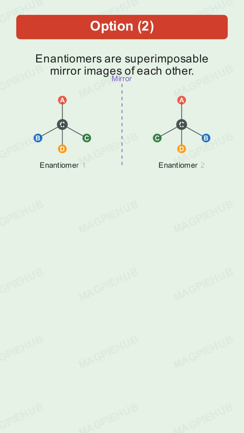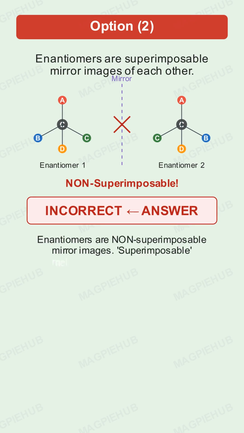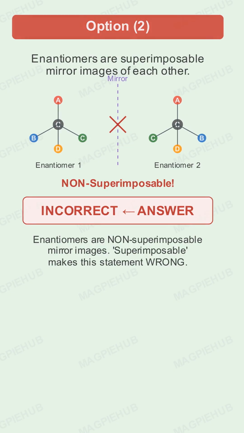Option 1 says, the product obtained by SN2 reaction of haloalkane having chirality at the reactive site shows inversion of configuration. This is correct. SN2 reaction proceeds through backside attack, which leads to Walden inversion. The configuration of the product is inverted compared to the substrate.